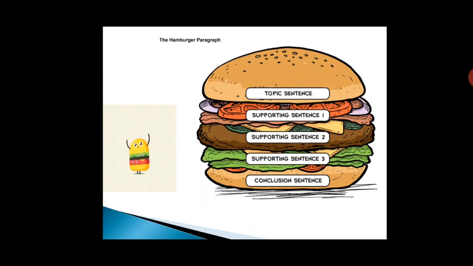So, the topic sentence and the conclusion sentence are very important, supported by many other sentences leading to the topic. Supporting sentence 1, 2, 3 and so on.